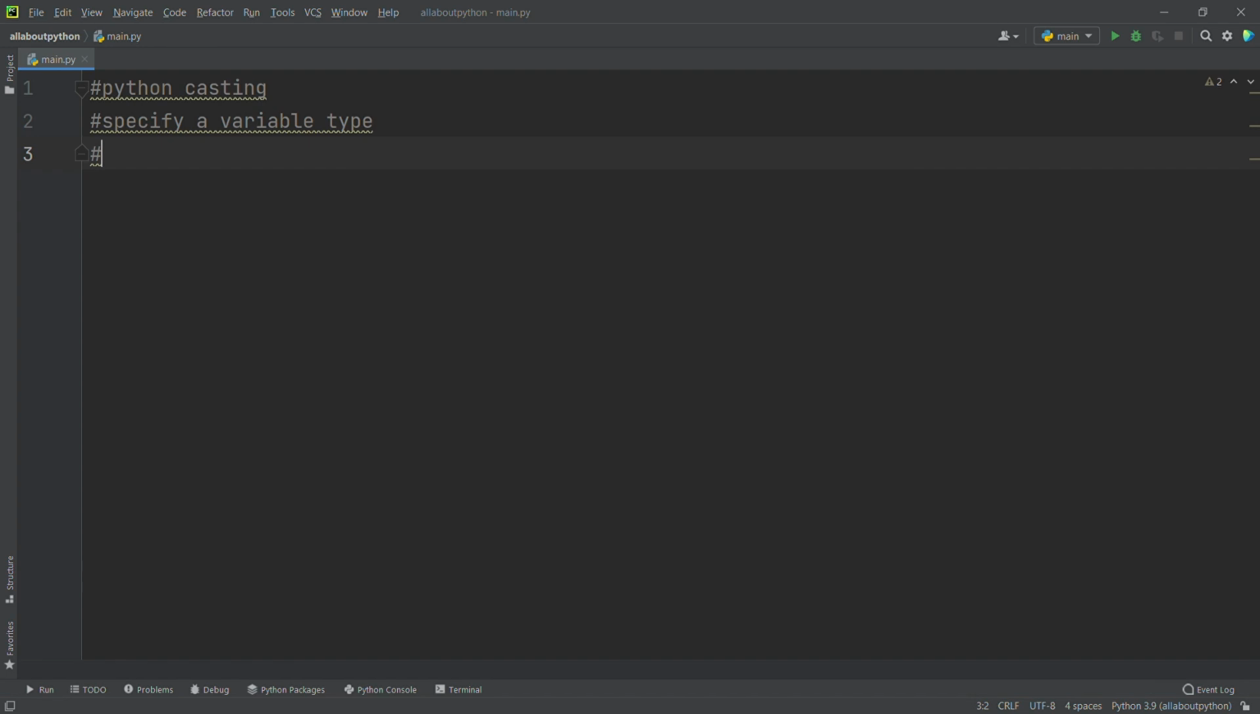Those constructors are int, and float, and the last one is string. So what's the use of these constructors? See here, the int constructor is going to convert an integer literal or a float literal or a string literal into an integer number.